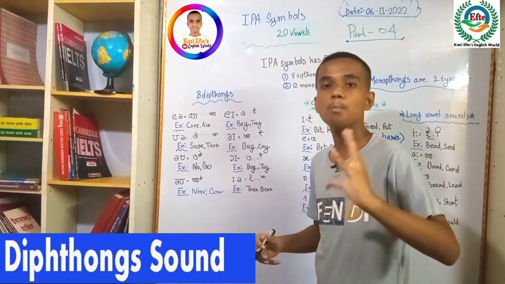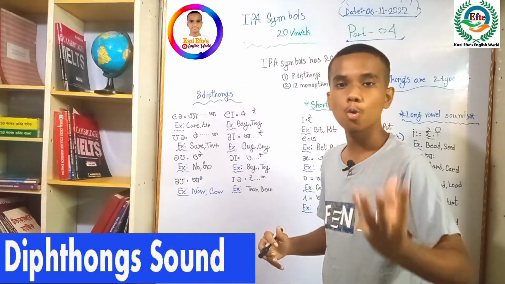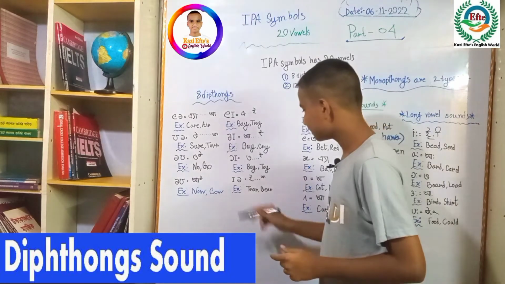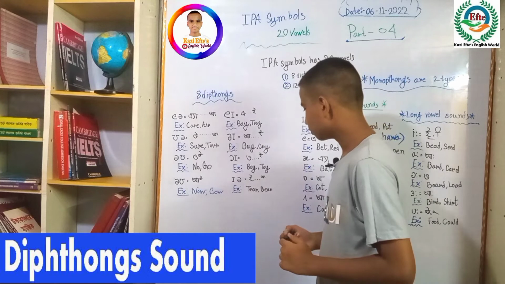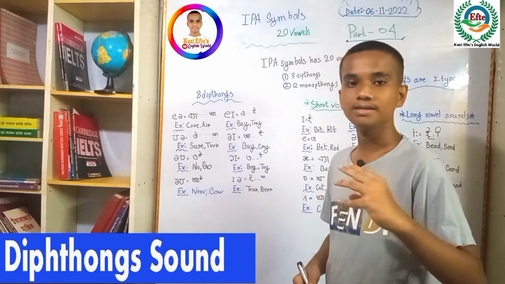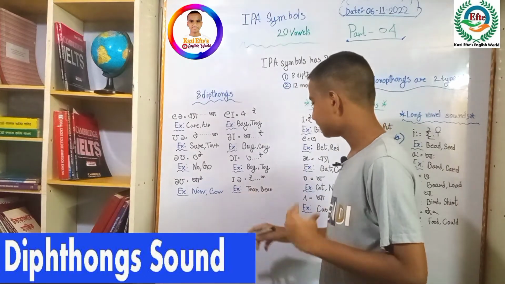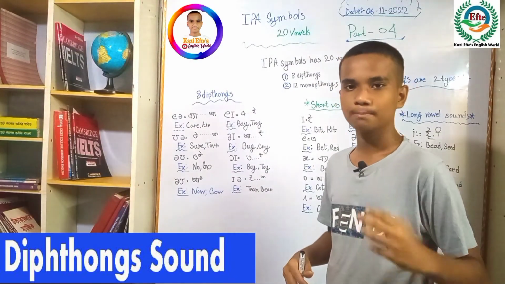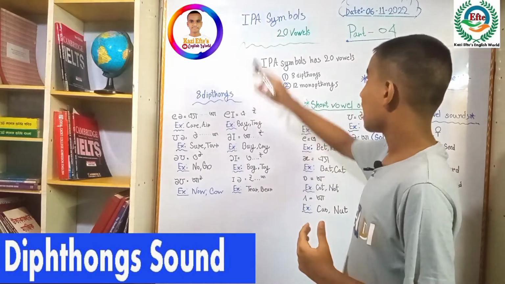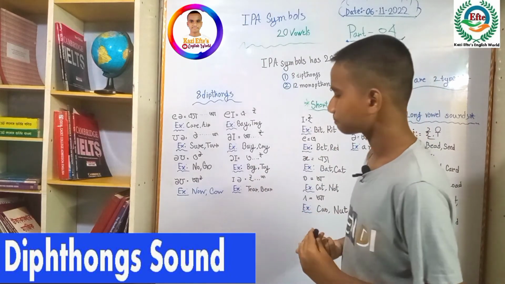For example, boy, toy. And you can see this symbol is 'e' and the schwa sound. That's all about the IPA symbols, the 20 vowel sounds.